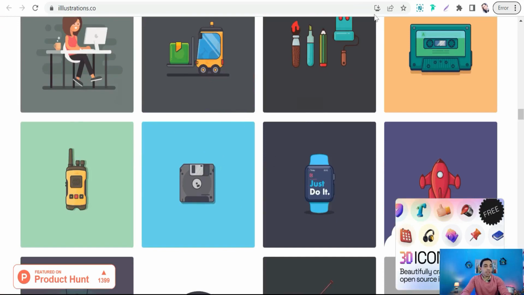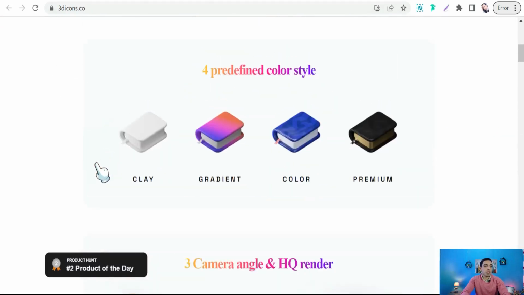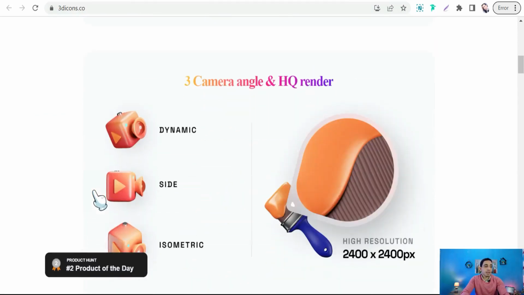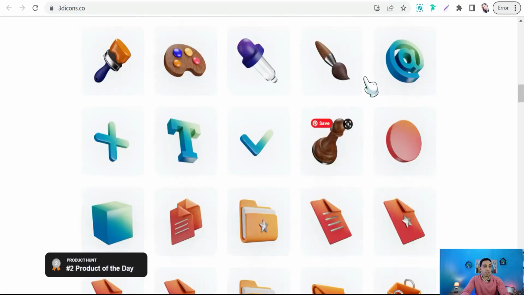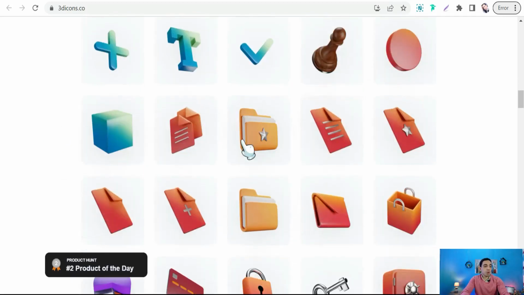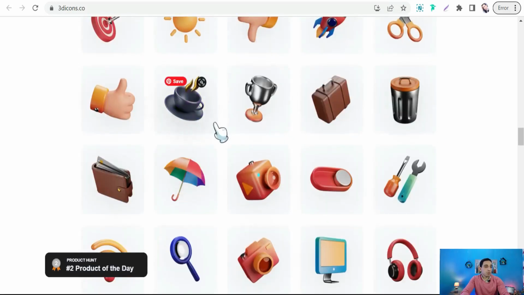And the next website quickly is 3dicons.co. Here you can find a huge amount of 3D icons for different categories and different topics. And the best thing here, you can find all these 3D icons with variable colors, as you see. For eyedroppers, for brushes, for wallets, and so on. As you see, and for keys, golden and silver ones, pencil, and so on and so forth.